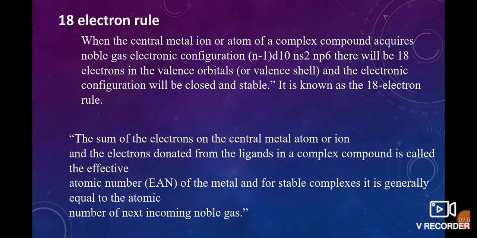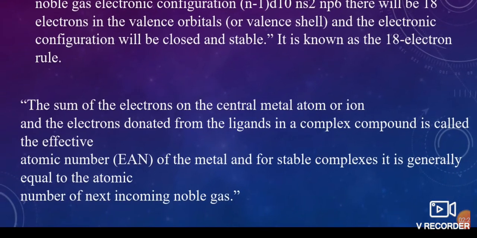It is known as the 18 electron rule. It is also known as EAN.